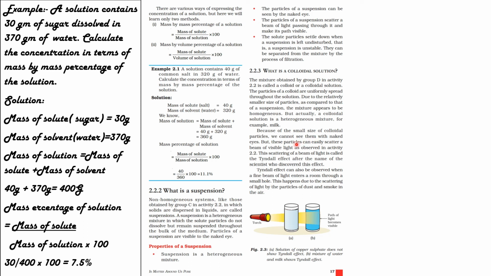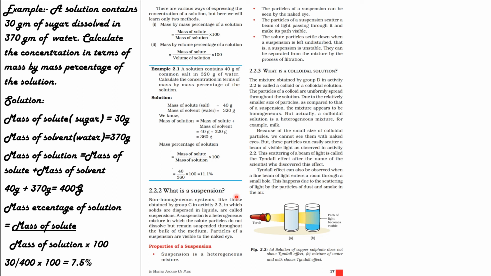Next, we are going to learn in detail about what is meant by suspension. Already we have completed homogeneous mixtures. Now we are going to learn in detail about heterogeneous mixtures. Heterogeneous mixtures are classified as suspension and colloid. Non-homogeneous systems like those obtained by group C in activity 2.2, in which solids are dispersed in liquids, are called suspensions.